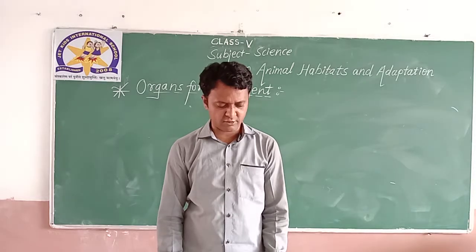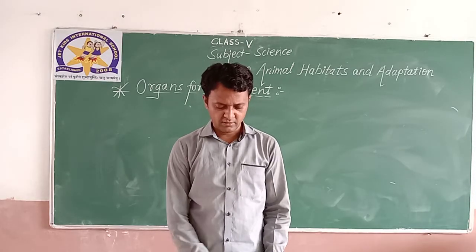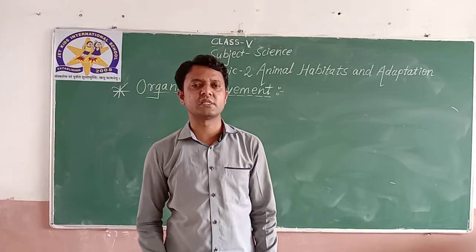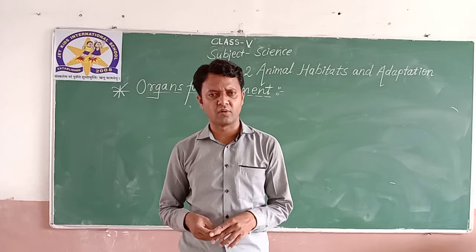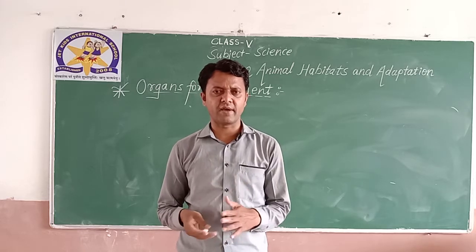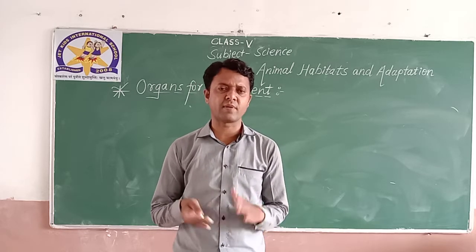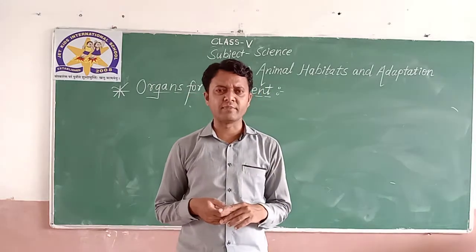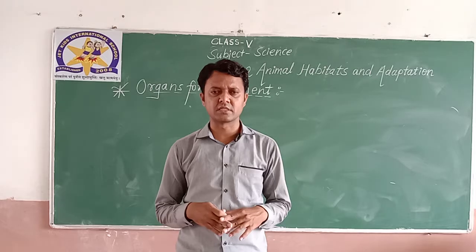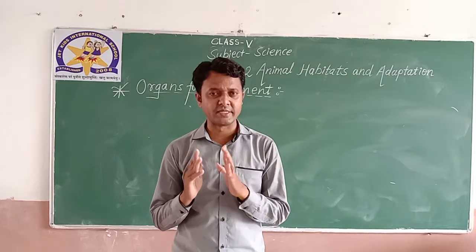While discussing the terrestrial animals, we have also seen some animals which live on land and they have different kinds of adaptations. If animals are living in water, they have different kinds of adaptations. All animals have suitable adaptations as per their habitat.